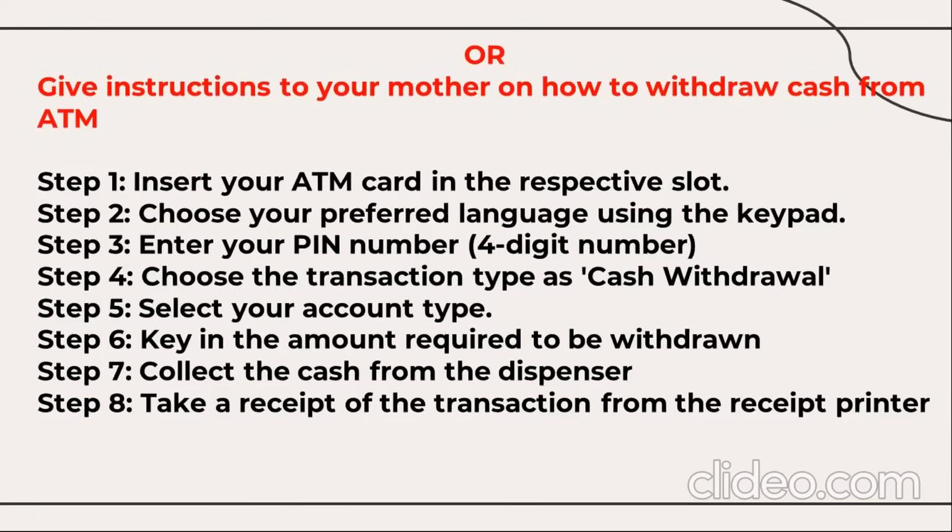Then you will have one more question in this. You have another choice for the instructions. So another question we have here: give instructions to your mother on how to withdraw cash from an ATM. So stepwise, insert your ATM card in the respective slot, choose your preferred language using the keypad, enter your PIN number, especially the 4-digit number, choose the transaction type as cash withdrawal, select your account type, key in the amount required to be withdrawn, then collect the cash from the dispenser, take a receipt of the transaction from the receipt printer.